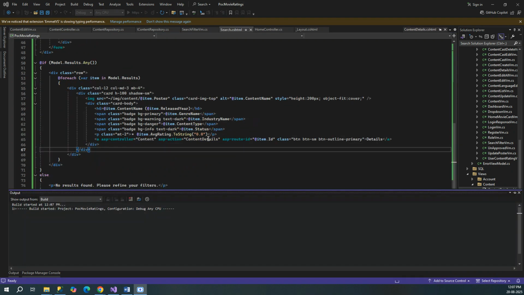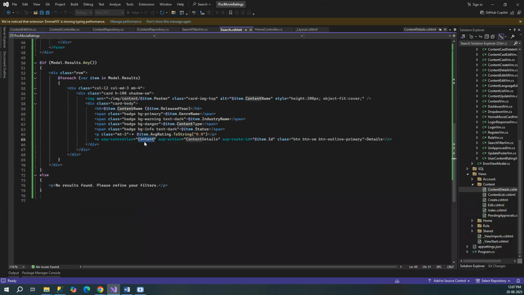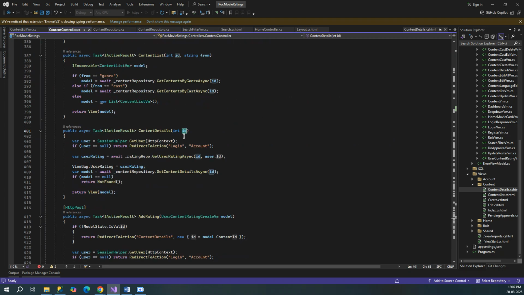Okay, so I just corrected the controller name, which is content, which was there, but here it was just detail. It should be content details because we have the method content details. And this parameter id we are passing as a content id, this should match with the content details id name. If this would have been content id, then we'd have to write content id. If it is id, then it is id only, right?